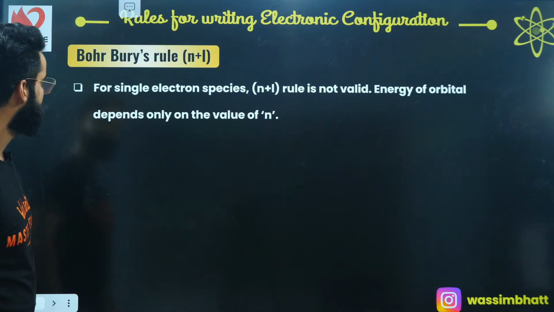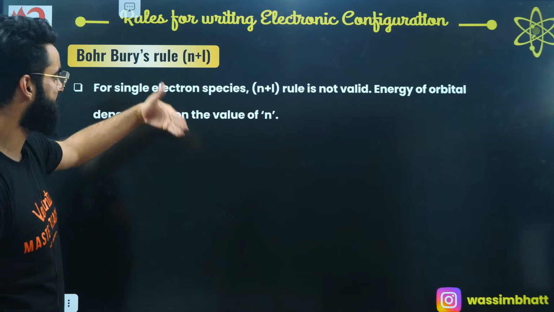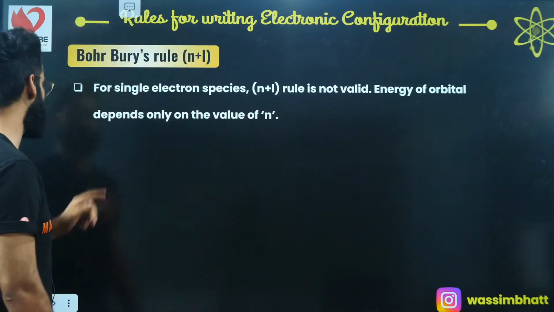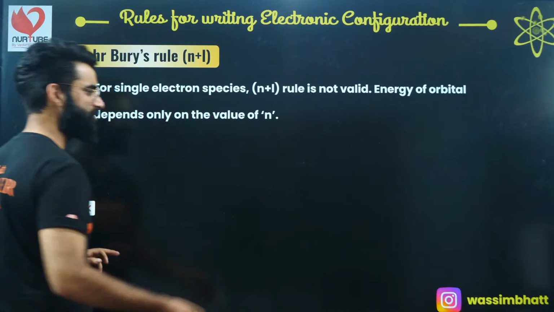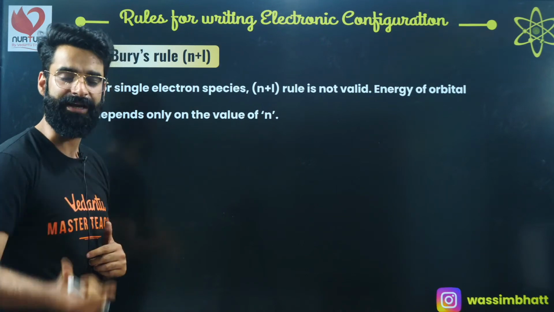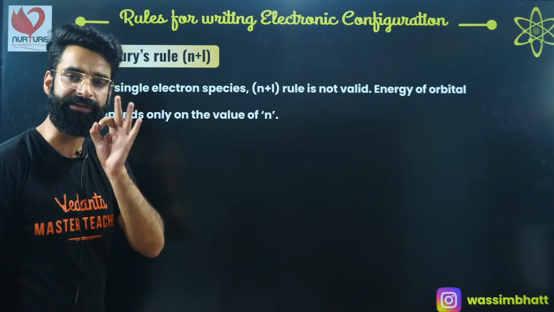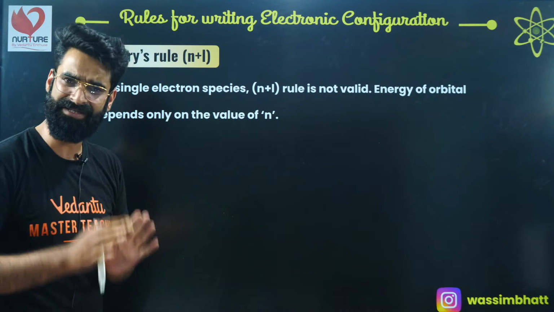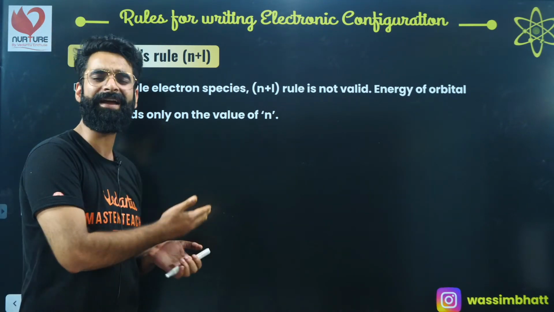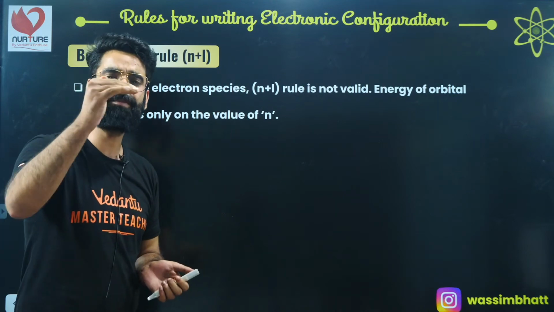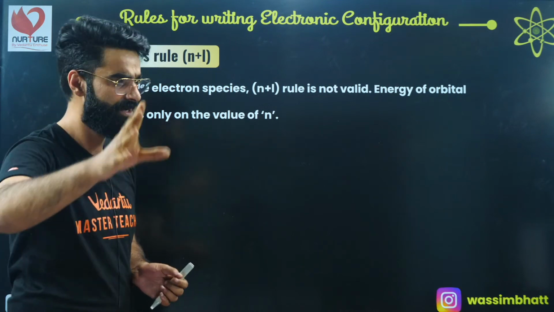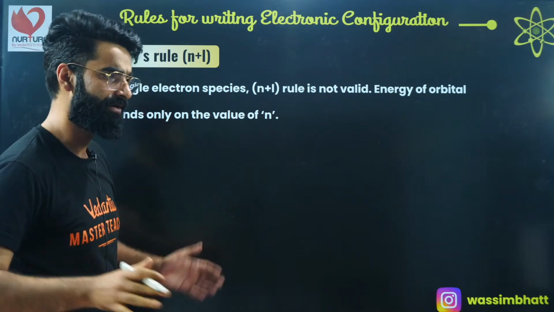And similarly, for single electron species like hydrogen, the n plus l rule is not valid. Energy of the orbital depends only upon the value of n, as you saw. It does not depend on the value of l. For single electron species like hydrogen, the energy of the orbital only depends on the principal quantum number. It does not depend on the azimuthal quantum number, right? Because a few minutes back I showed you the order. For every particular shell, there are some subshells, and those subshells, in case of hydrogen, in case of single electron species, have the same energies, right?